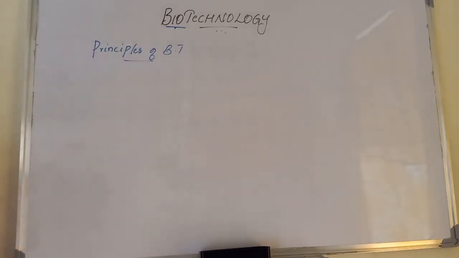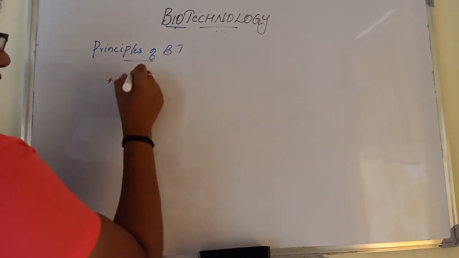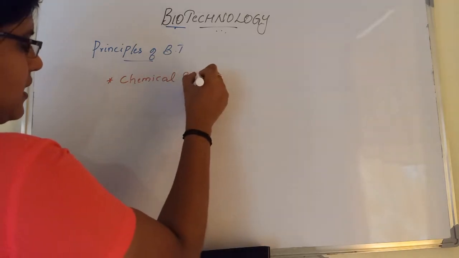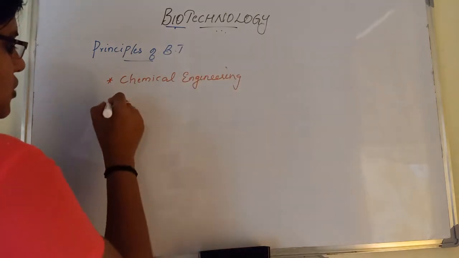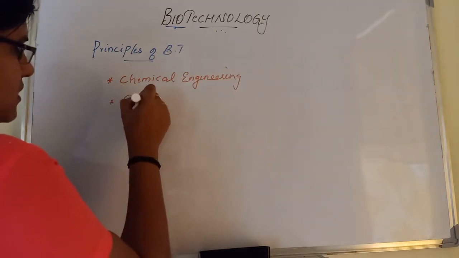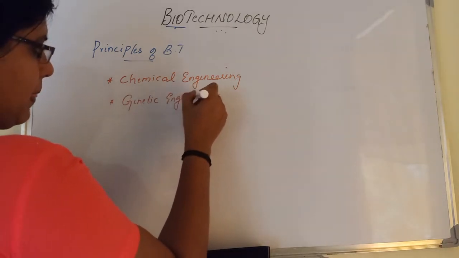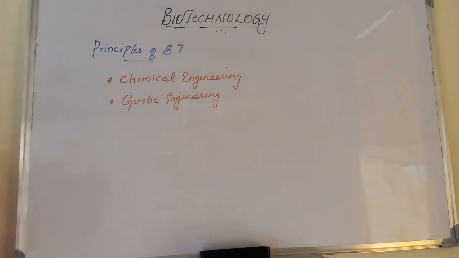Mainly two principles: chemical engineering and genetic engineering. First one, chemical engineering.